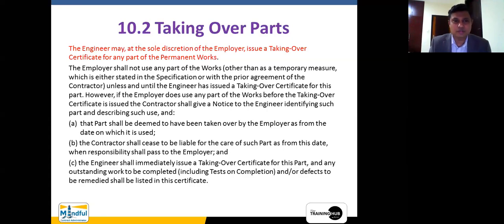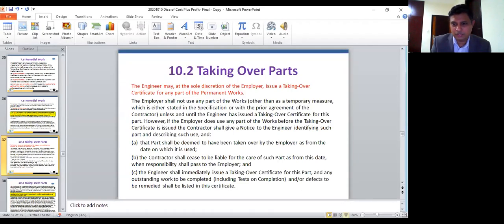Therefore, it is very important in this particular taking over by parts subclause, it is indicated that the employer shall not use any part of the work, but he has the right to instruct the engineer to ring fence certain area of the project and give it as a permanent part of the works. This is what is known as the taking over by parts.